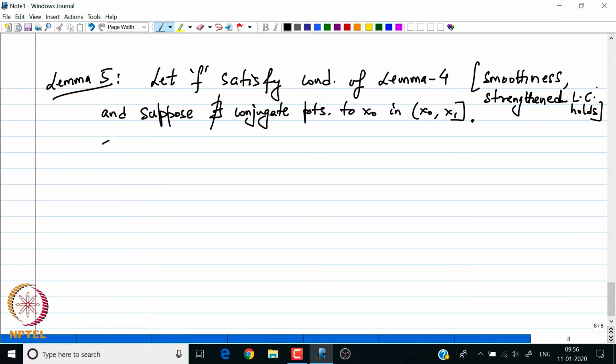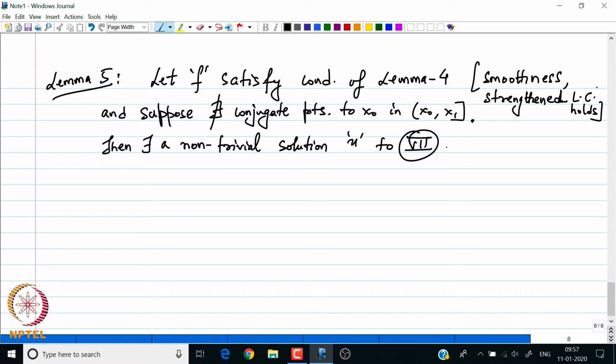So, then there exists a non-trivial solution u to 7 such that u is not 0 for all x in x naught to x 1. So, if we do not find conjugate points, it is guaranteed that there is a non-trivial solution to the Jacobi accessory equation. Okay. So, then I can summarize my results in lemma 4 and lemma 5.